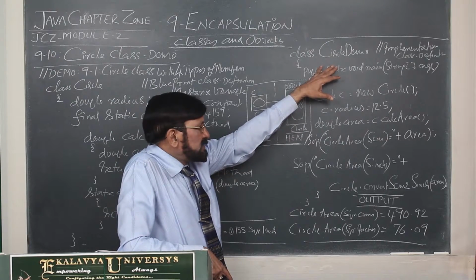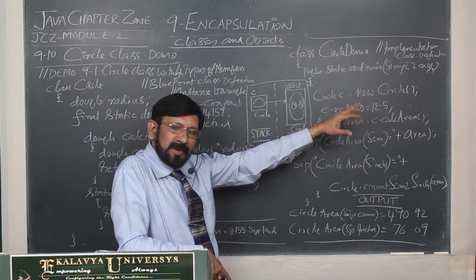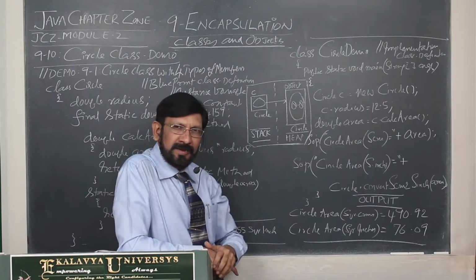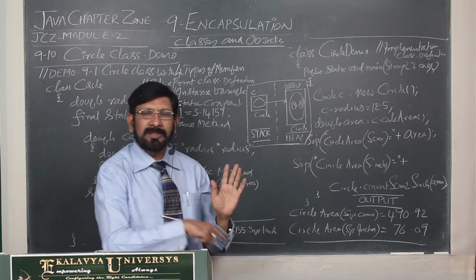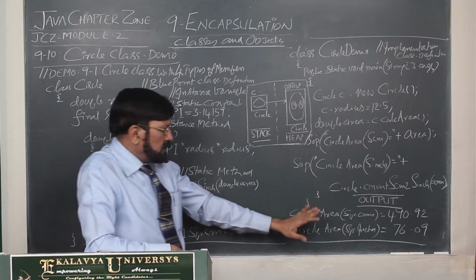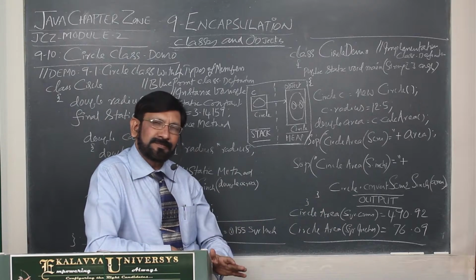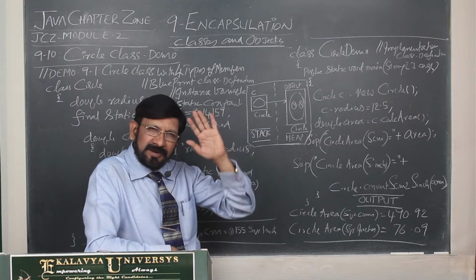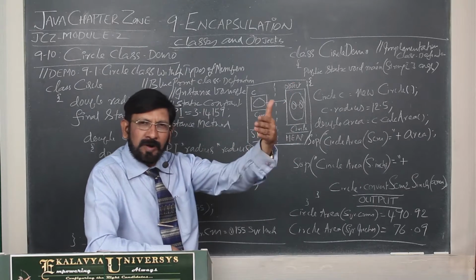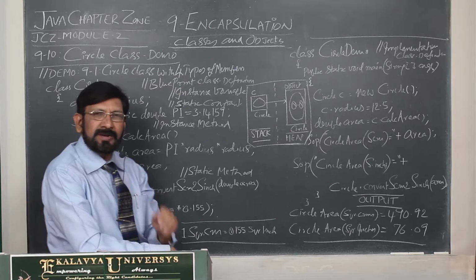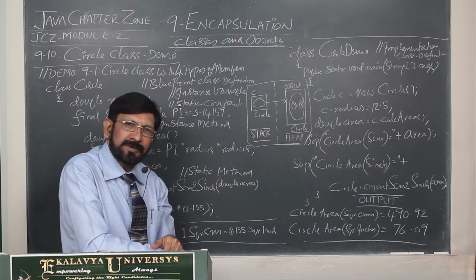In the implementation class only, we define the corresponding object or objects and call the corresponding methods. And ultimately we get the result. This is the understanding we have, or otherwise it is the algorithm. If you want to write these steps, you can write them. That is always a good habit.